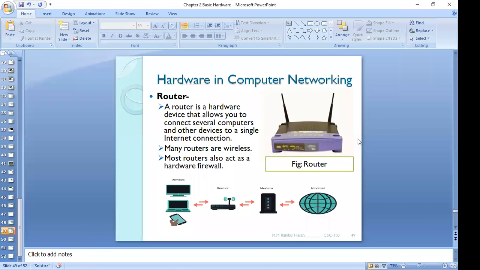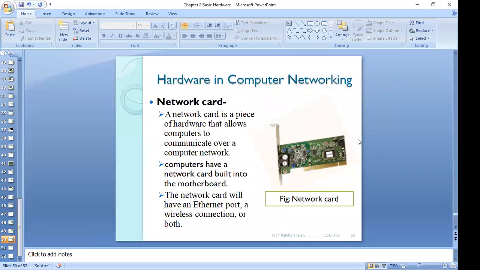The last thing we have is the network card. Can you see the picture of the network card here? Yes, sir. Dihan, read it. A network card is a piece of hardware that allows a computer to communicate over a computer network. Computers have a network card built into the motherboard. The network card will have an Ethernet port, a wireless connection, or both.